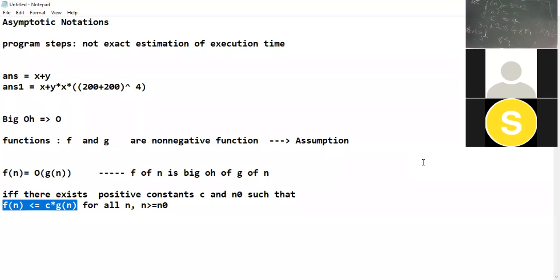So in this case, we say that f of n, means 3n plus 2 is equal to big O of n, only when n is greater than or equal to 2.